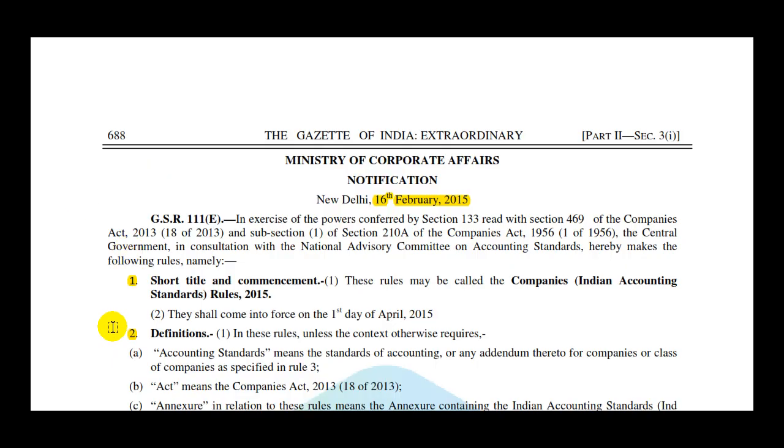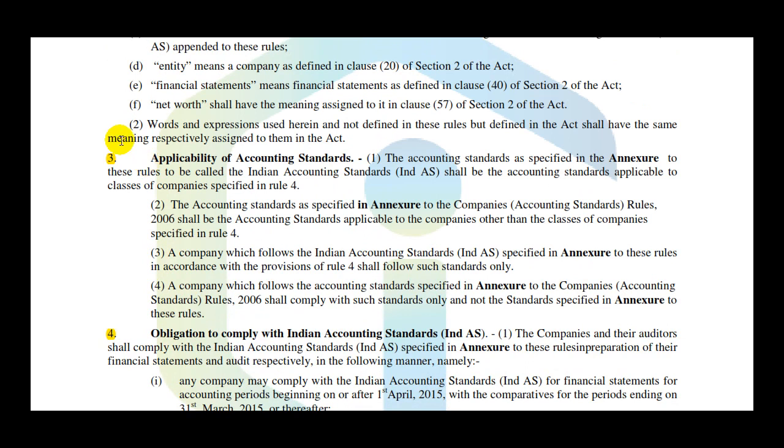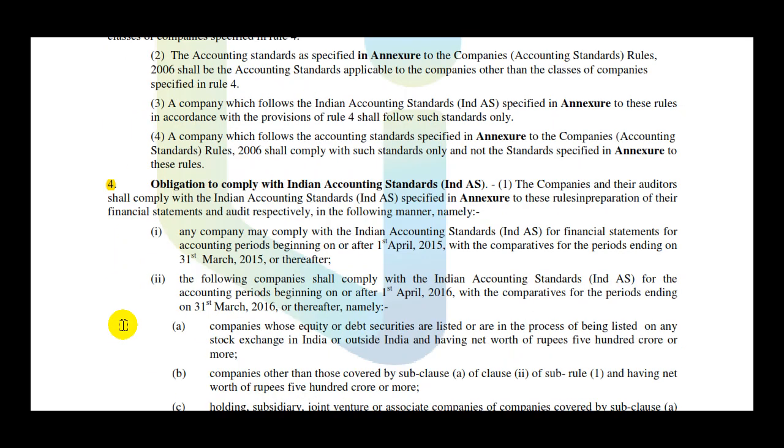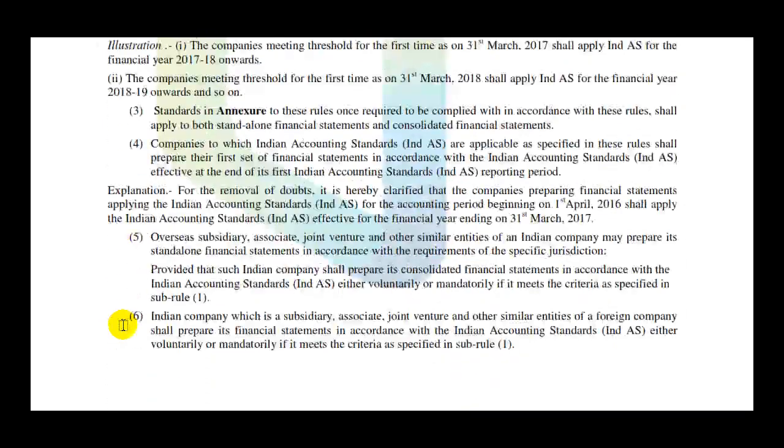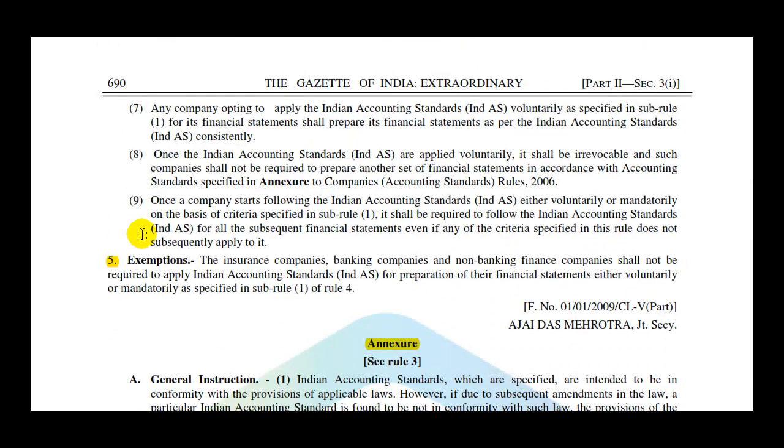That is 1, 2, then we have 3, 4, and lastly the 5th, exemptions with the annexures.